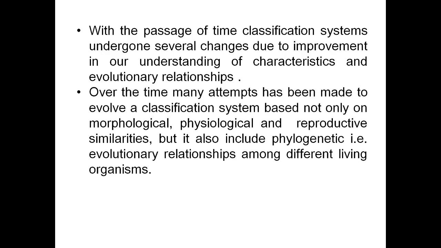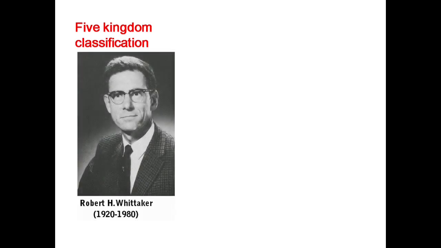Over time, many attempts have been made to evolve a classification system which was based not only on morphological, physiological, and reproductive similarities, but also included phylogenetic, that is, evolutionary relationships among different living organisms. So, we switch over to the five kingdom classification.